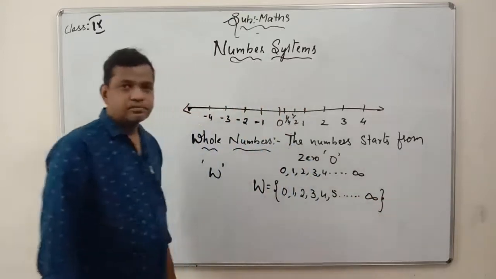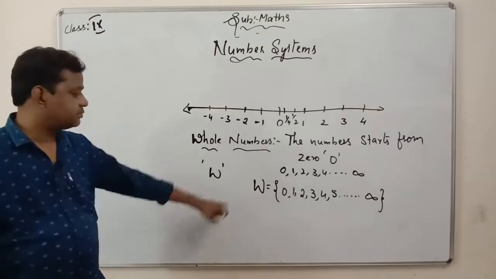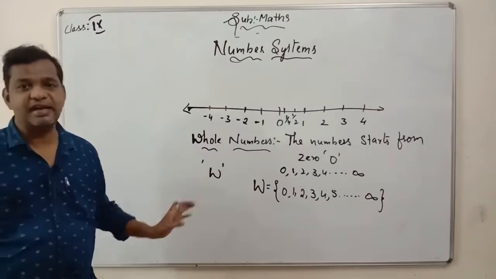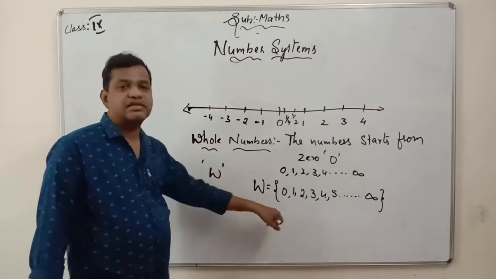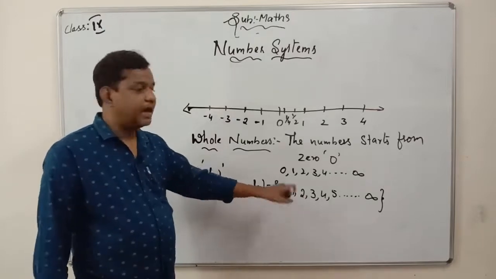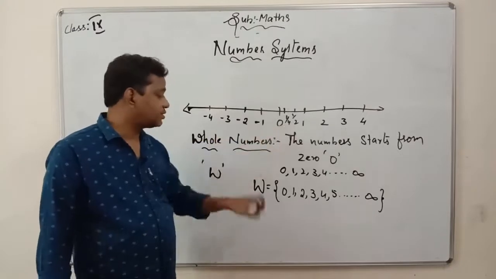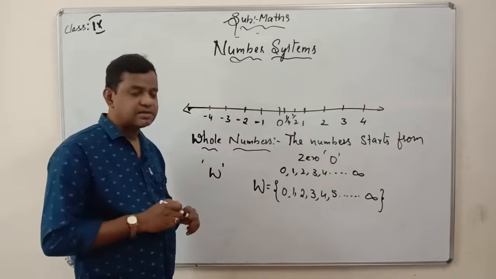Got it? W means whole numbers. When we see W, it indicates a whole number. So whole numbers always start with 0, and natural numbers always start from 1. This is the main difference between whole numbers and natural numbers.